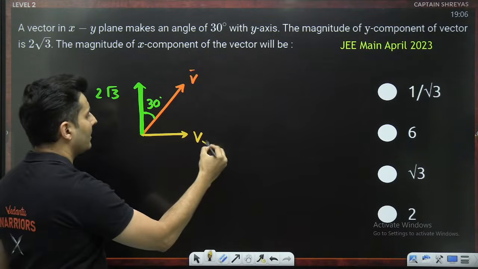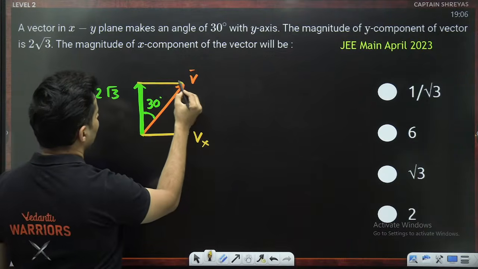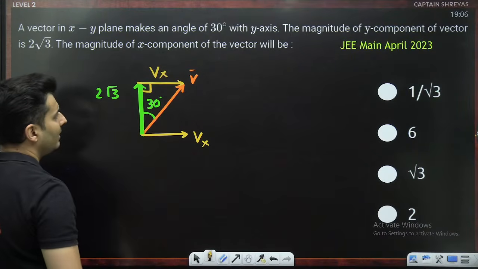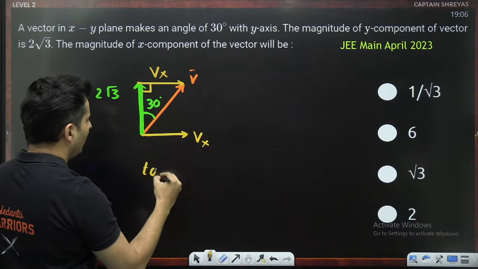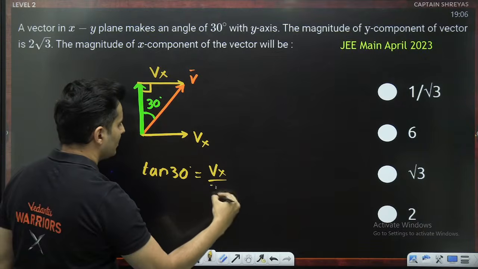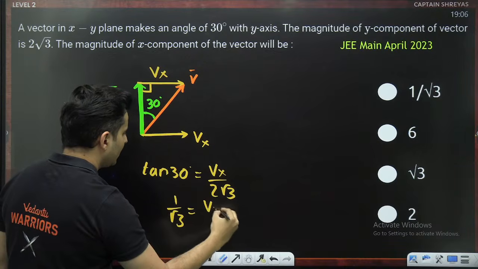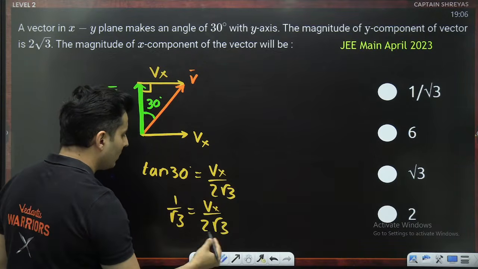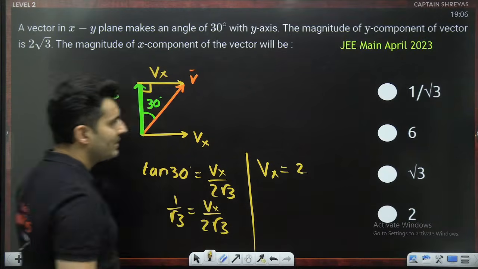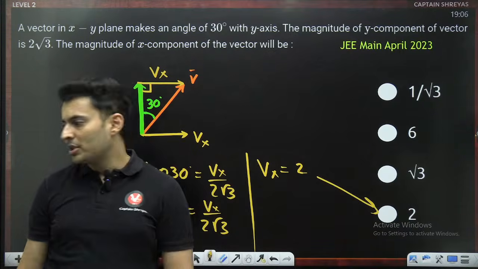Yes, what is the x component? Well, this x component, if you want, you can also put it over here. There is no harm. This is also x. Just slide it here. This is a nice 90-degree triangle. So you can see tan of 30 degrees is basically opposite by adjacent, which is x by 2 root 3. Tan 30 is how much? 1 by root 3. Root 3 cancels. So therefore Vx, take that 2 on the upper side, it will just become 2, which is option number D.